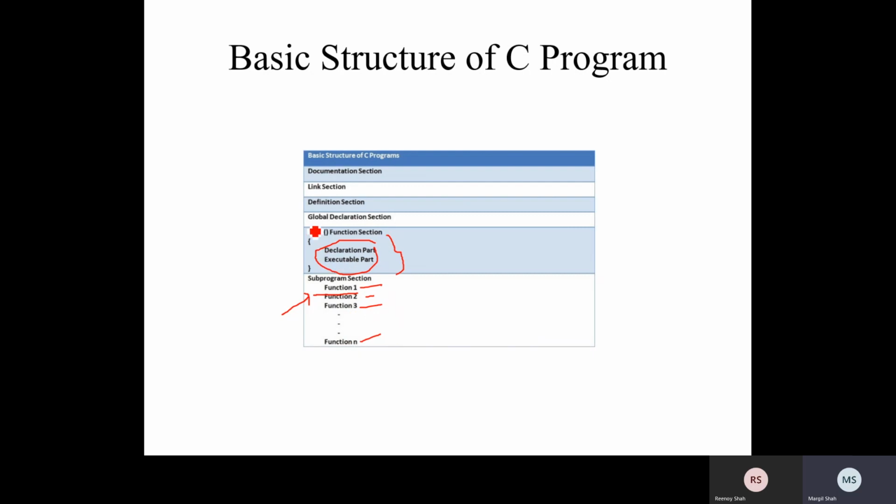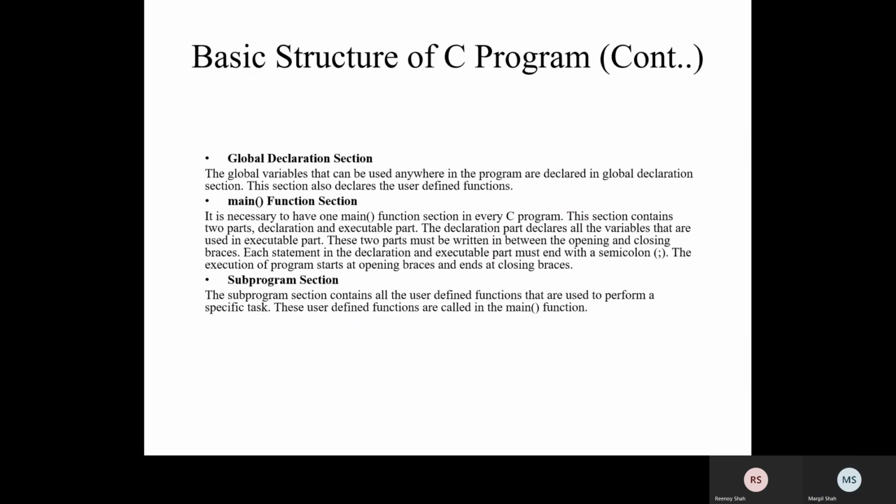In the same way, if we want something which is shared among all these functions, then it is declared over here, outside the main body or before the main body. That is the global declaration section. The global variables that can be used anywhere in the program are declared in the global declaration section. This section also declares the user defined functions.